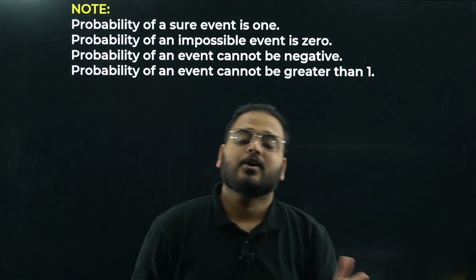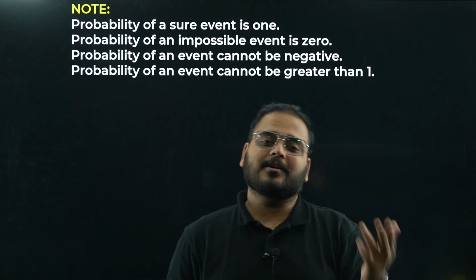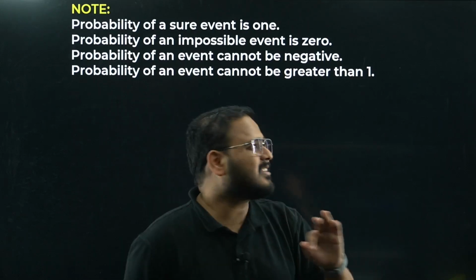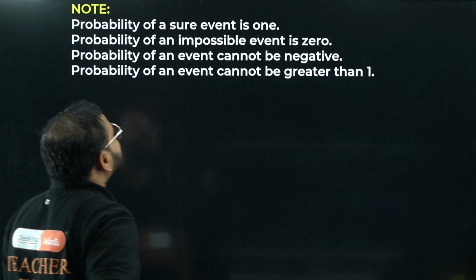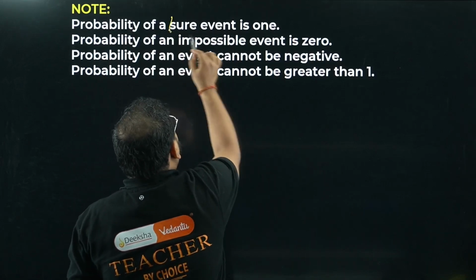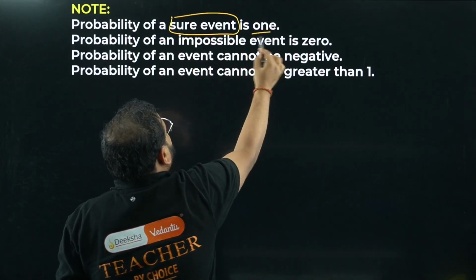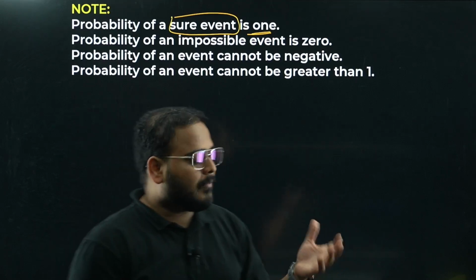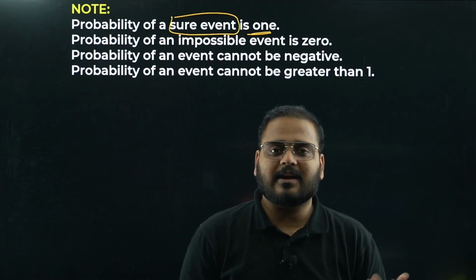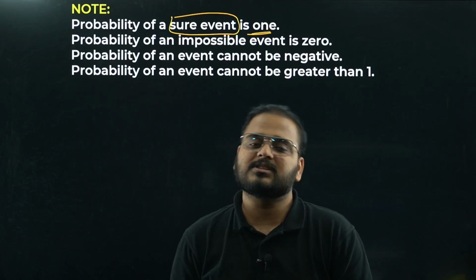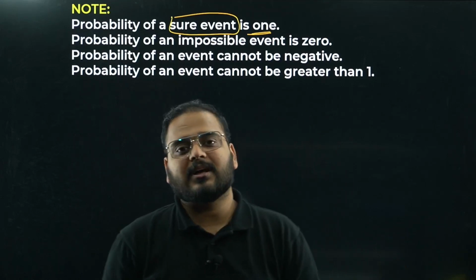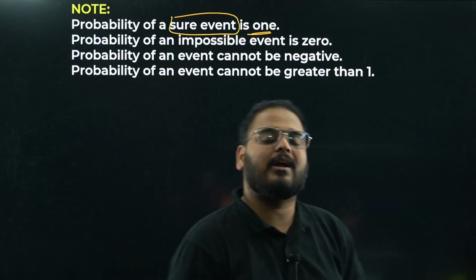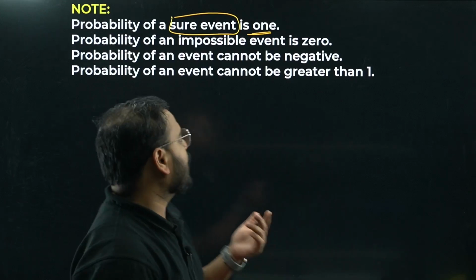Probability of a sure event. Sure event means what? Universal truth, you can take. Let's say a sunrise in the morning from the east direction. All these events, bacha, are always 1. For a sure event, it'll always be 1, sir. For example, if I take a bag which has only black balls, and I ask the probability of us getting a black ball, what is it, sir? Only black balls are there, right? So the event is going to be sure. For that reason, what are you going to write the probability as? Always, of course, bacha, 1 only, right?